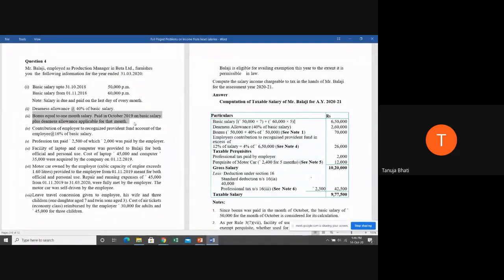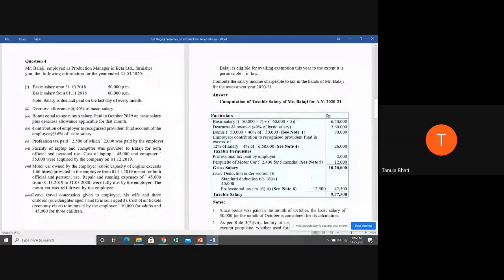Bonus they're telling only take for 1 month as equal to 1 month salary, but that salary should be based on the month of October, whatever salary was given in the month of October. So in the month of October, 50,000 was given as basic salary, and they have given that DNS allowance is 40% of basic salary. So 40% of 50,000 is 20,000. So 50,000 plus 20,000, total 70,000 is the bonus that he is receiving. Have you all understood the third point? Yes, ma'am.